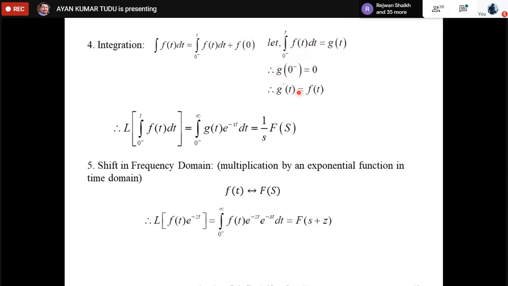And the derivative g prime t would obviously be our f(t). So g prime t is equal to our f(t). We have to find the Laplace transform of this one. This particular expression is nothing but our g(t), written here as the integral from 0 negative to infinity of g(t) e to the power minus st dt. What is this expression? If we solve it, we get the expression as 1 by s into F(s).